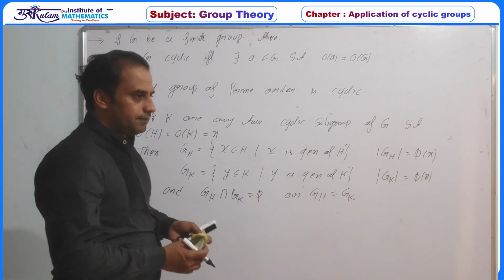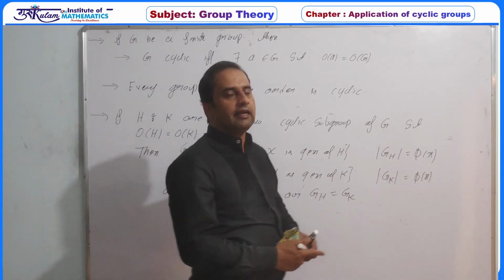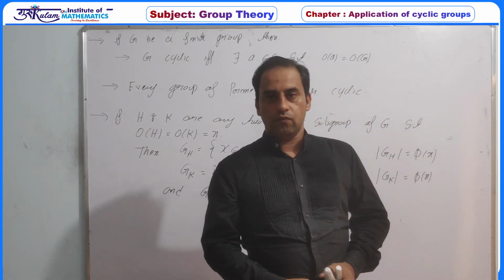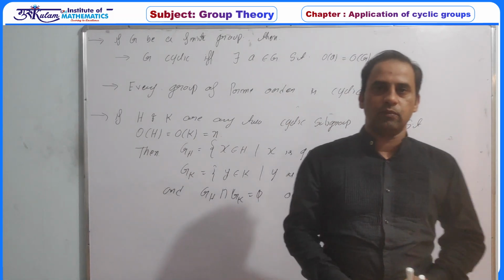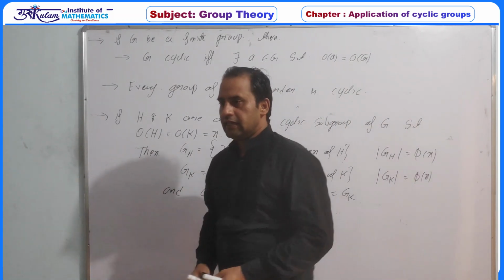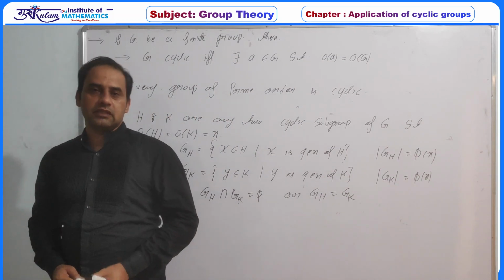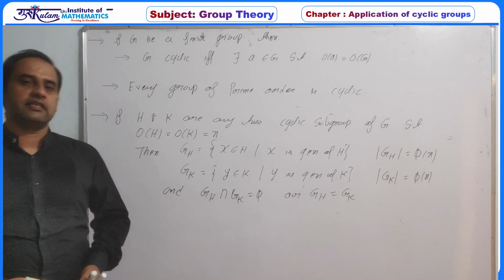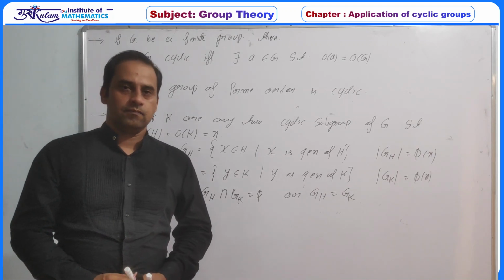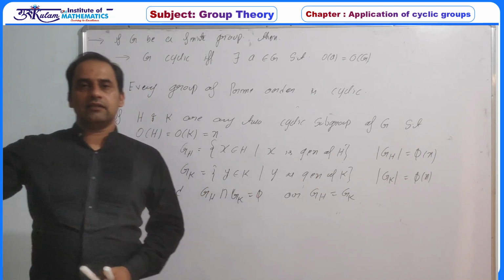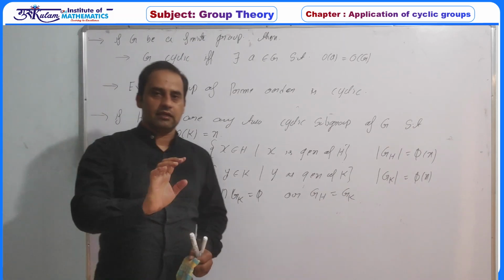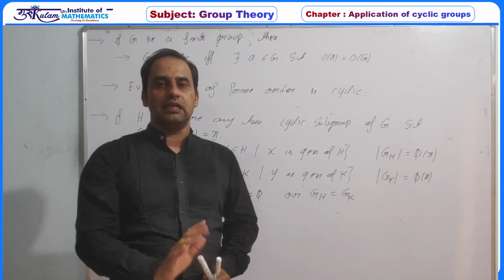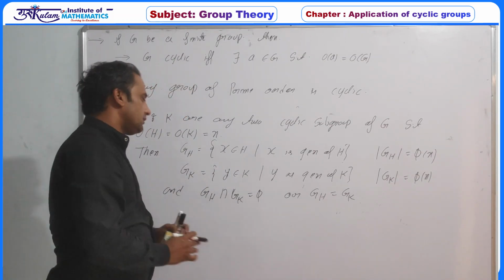So basically, if H and K are two cyclic subgroups of the same order, then the generators of these two cyclic subgroups are either all common or never common. It will not happen that one generator is common and the rest are not. Generators are either all common or none of them is common. So why is this?